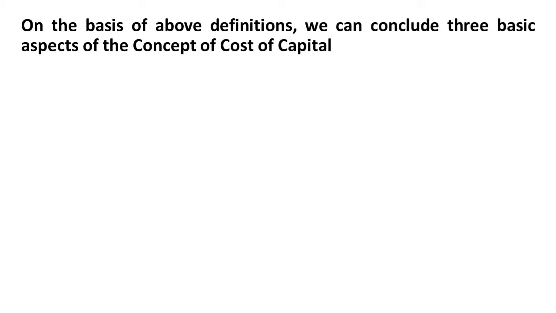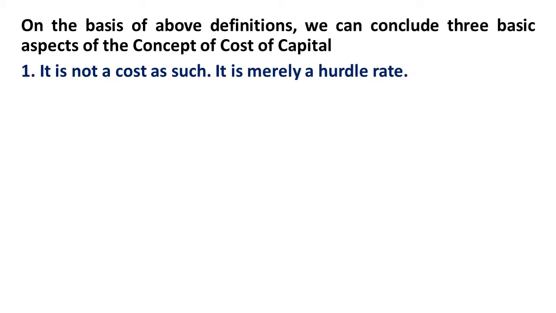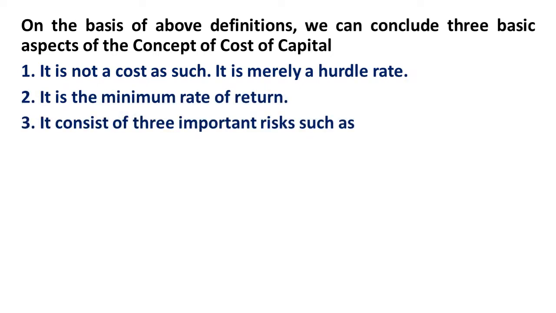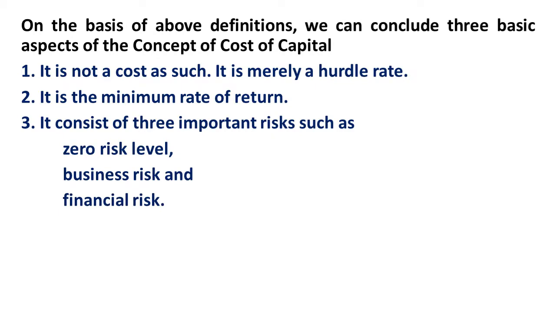So, on the basis of the above definitions, we can come to a conclusion that a business will be exposed to three types of risk. We will talk about the risk, but first of all, we must understand that cost of capital is not a cost as such. It is merely a hurdle rate. It is a cutoff rate. It is the minimum rate of return. It consists of three important risks: one is zero risk level, another one is business risk, and another one is financial risk.